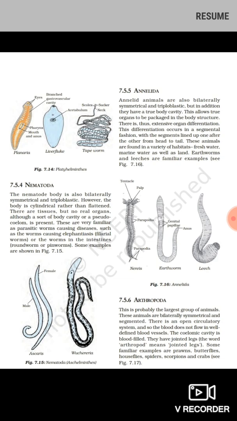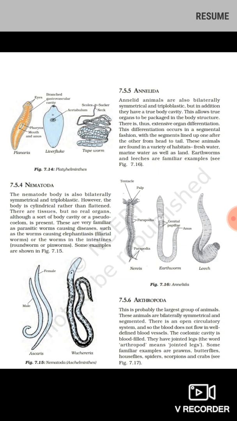The body is cylindrical rather than flattened, as in Platyhelminthes. There are tissues but no real organs. The body is not only cells, but the cells group together to form tissues. So a next higher level of body organization is seen in Nematoda. There are very familiar parasitic worms that cause diseases, such as the worms causing elephantiasis. They all come under phylum Nematoda. You can see the diagram, Ascaris and Wuchereria.